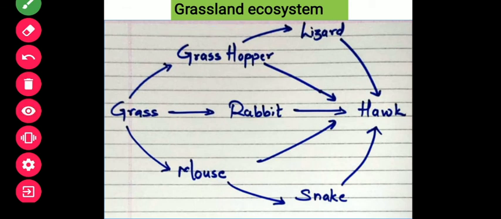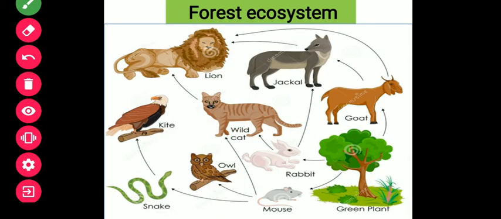But when you see a different ecosystem, the organisms differ. As I already told you, the wild animals and all will be found in a large canopy of trees, wherever they live they will be found more. So you can see here the organisms are different. See from where it has started. I know you may be confused because it's somewhat complex, but remember one thing, the chain will always start from the producer. So just search for the green plants, where it is. Okay, here it is. So this is a primary producer, and this primary producer will help the herbivore.